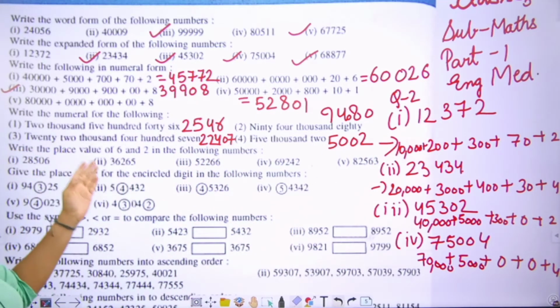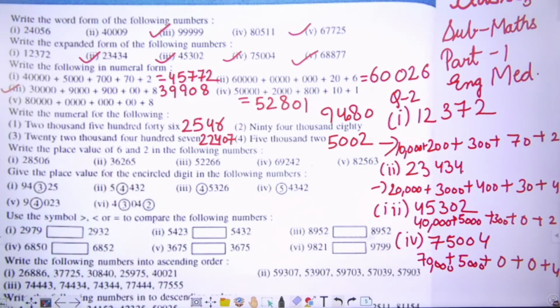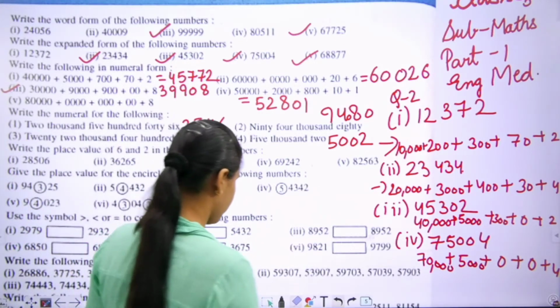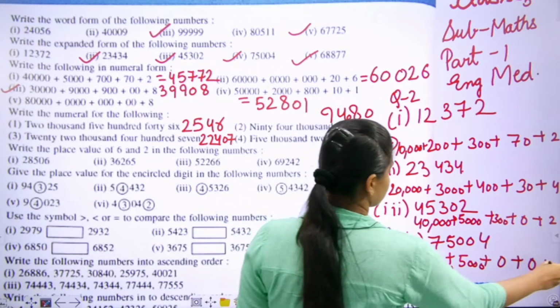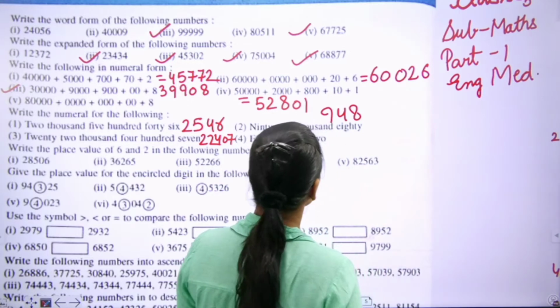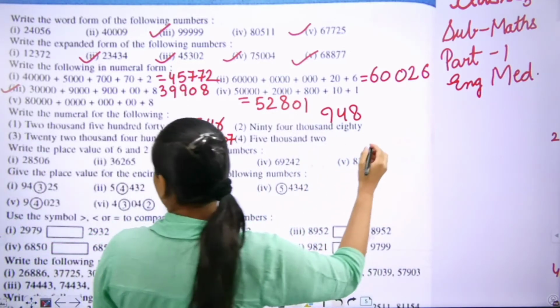Write the place value of 6 and 2 in the following number. Students, in this question, we have to write the place value of 6 and 2. Let's start from the first question.